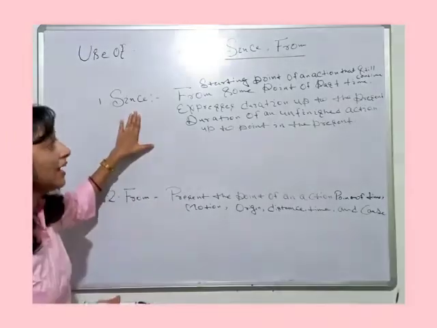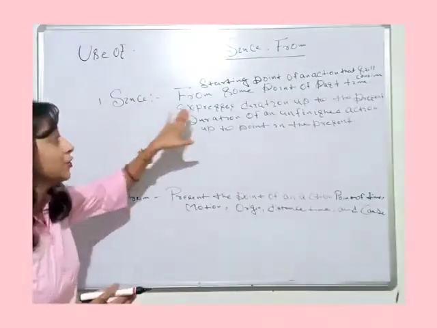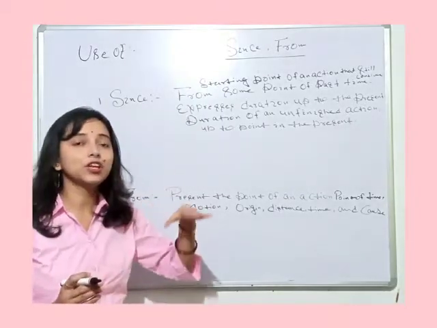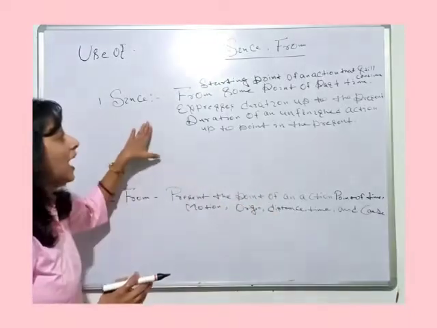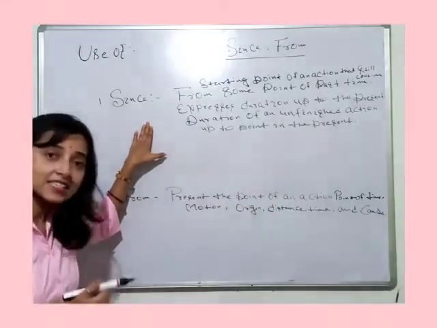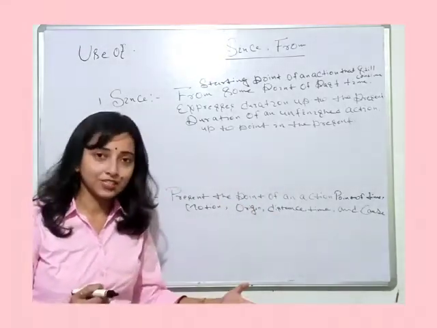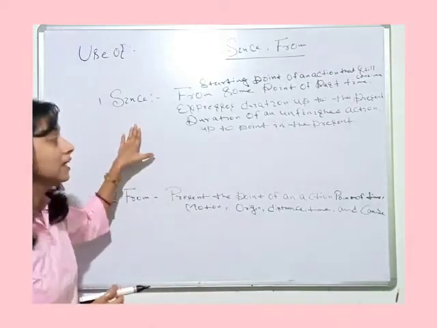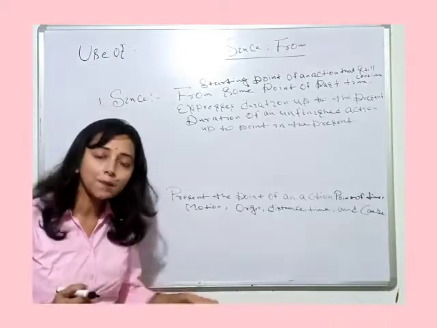It also expresses duration up to the present, the duration of an action which is unfinished and is going up to the present.